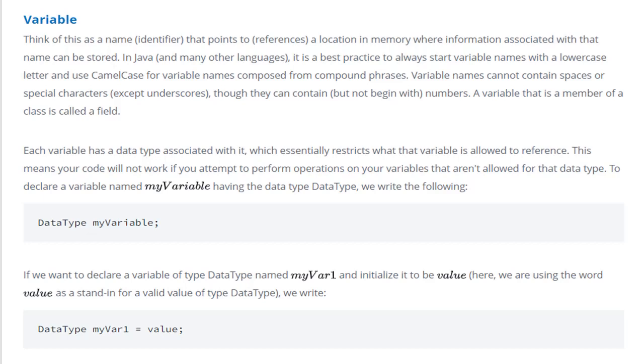If we want to declare a variable of a data type named myvar1 and initialize it to a value, you can go through the syntax: data type myvar1 is equal to value. Just imagine that int myvar1 is equal to 10 semicolon. This is how we declare a variable.